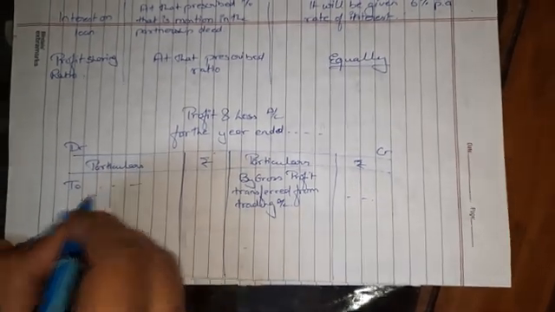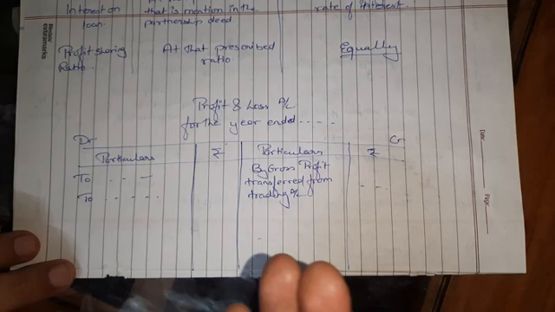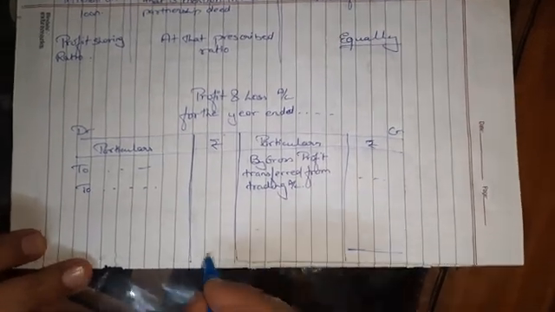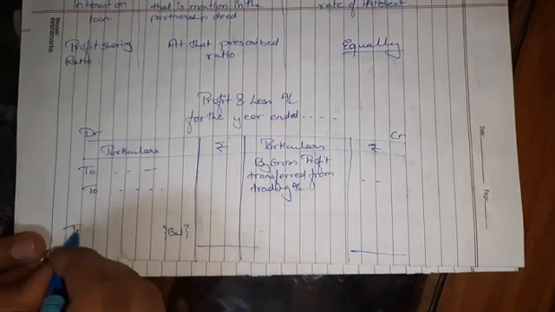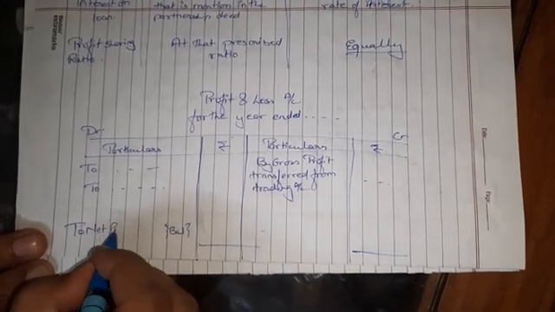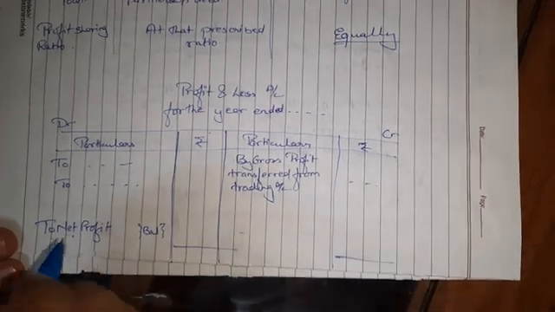Then on the debit side we used to write all the indirect expenses, and then we used to balance it out. When the credit side is more than the debit side, that balance figure is known as net profit. Because we were learning sole proprietorship, we used to add this net profit to the sole proprietor's capital in the balance sheet.